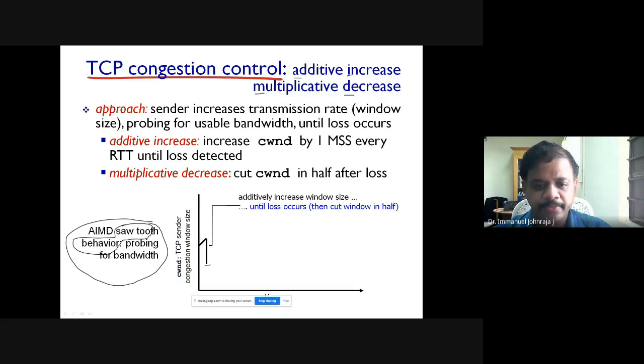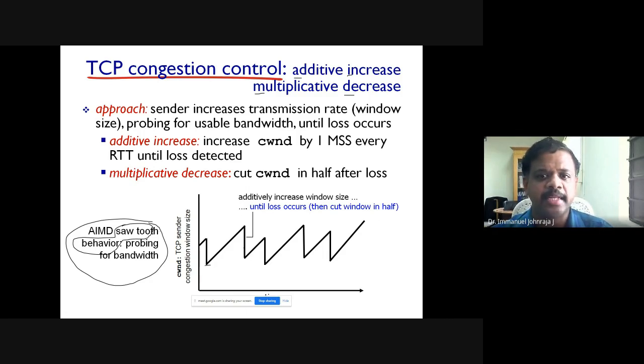It comes here, and then slowly it increases. And you see there will be a congestion, so it is supposed to be dropped here, and then you will slowly increase. This is how you get the sawtooth behavior in the case of AIMD, an interesting phenomenon in TCP congestion control.